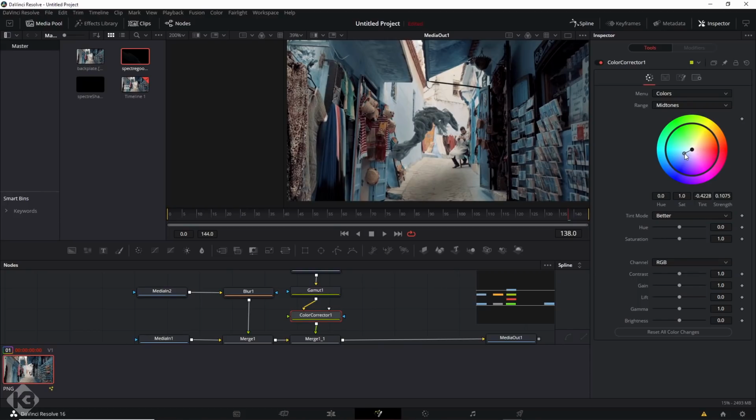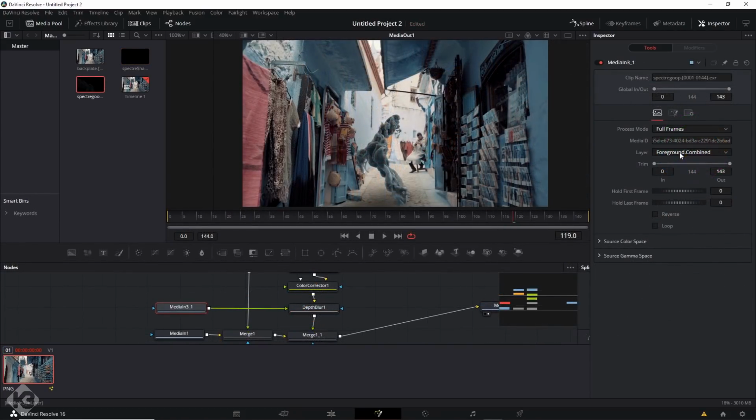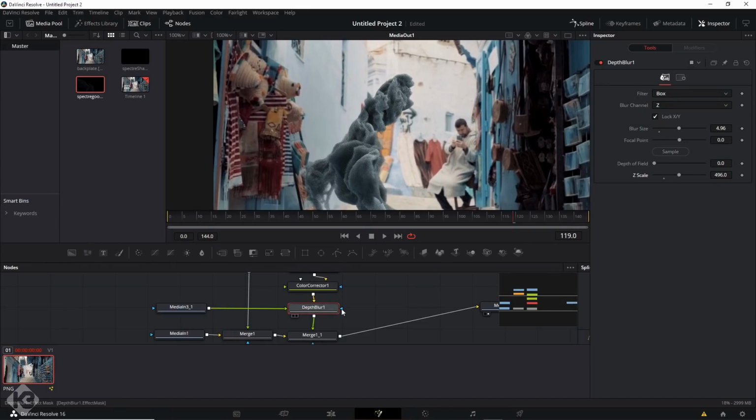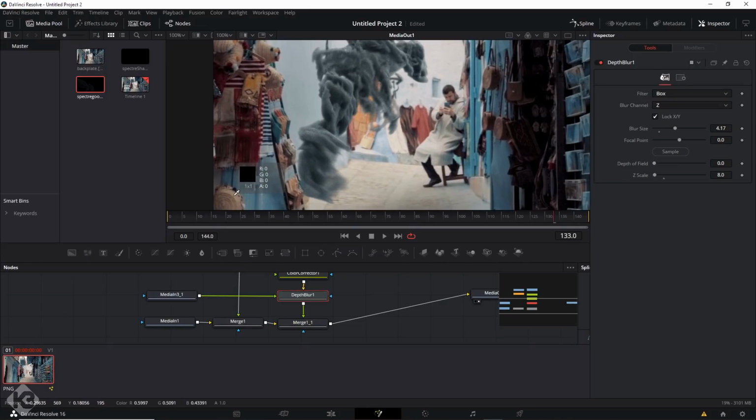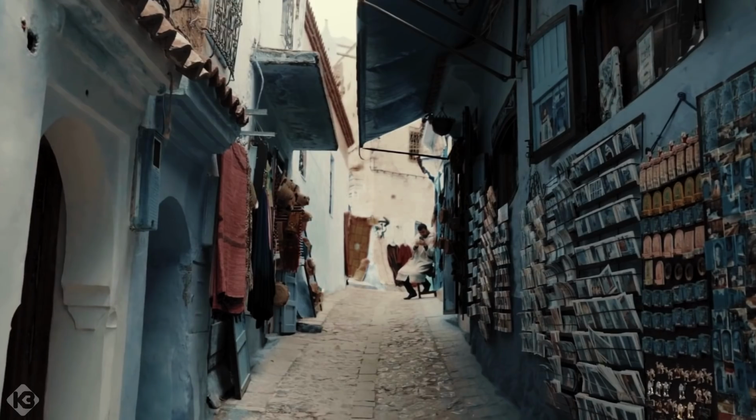I also need a depth of field blur, so I added in a depth blur node, then piped in the Z-depth pass from another input by selecting Z-depth and plugging it in. Then once I had that, I adjusted it to match as best I could and went to color correct. After playing around a bit and getting rid of the clipped areas, I called it in, and here it is.